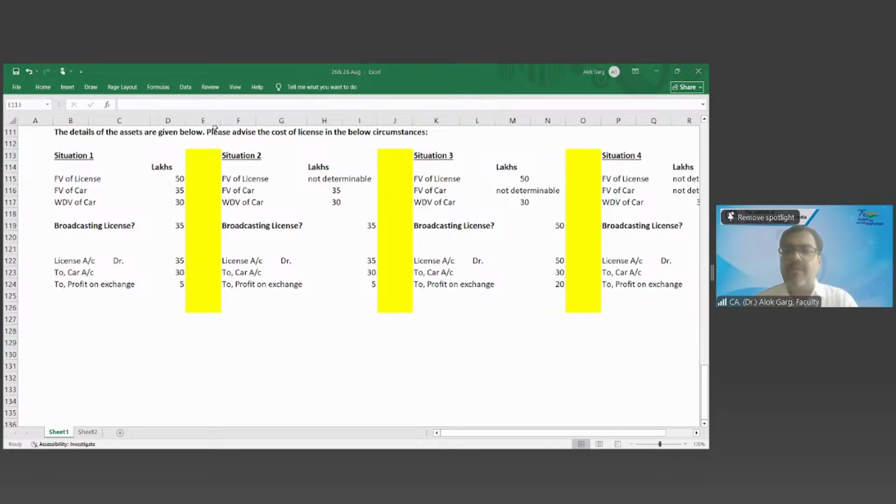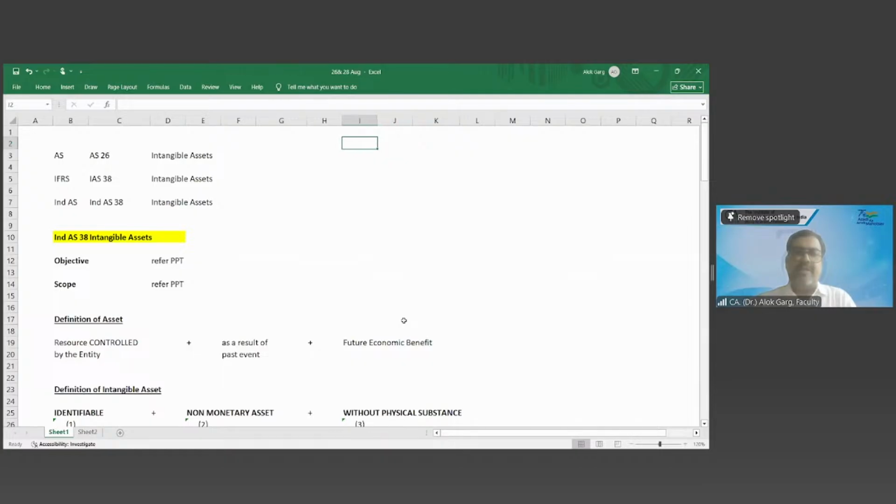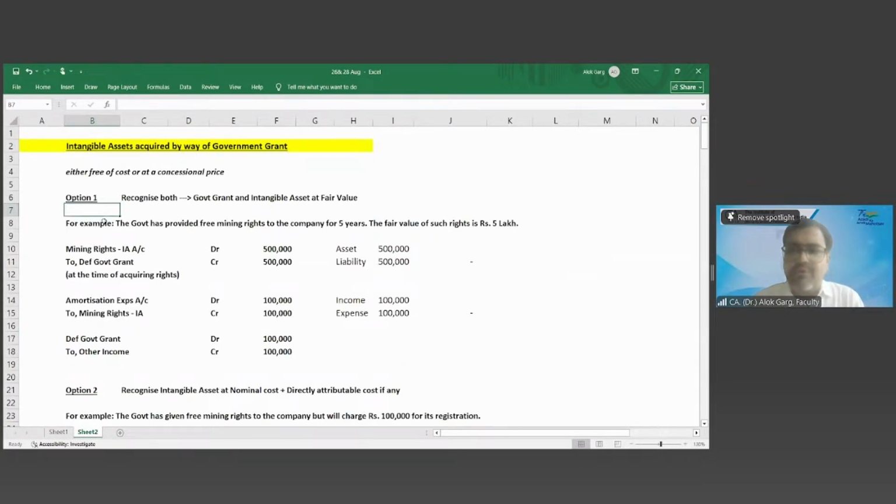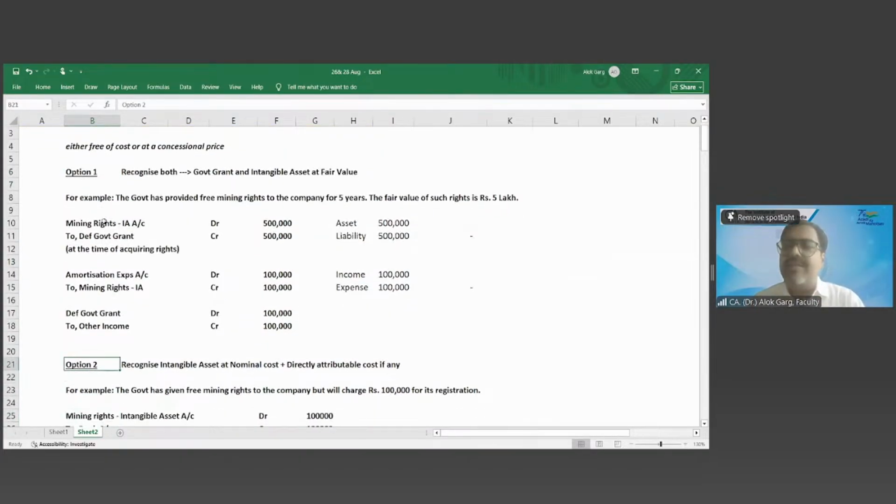Any other question? Sir, could you please give a small explanation of option 2 of government grants again? Option 2 of government grant. Okay. In this Excel file. Yes, sir. So option 1 you understood completely now? Yes, perfectly. So option 1. Option 2 is, you need to recognize intangible asset at nominal value, right? At nominal value. Plus, if you have incurred any directly attributable expenditure, then you can add that also.